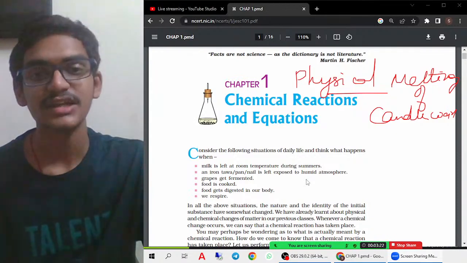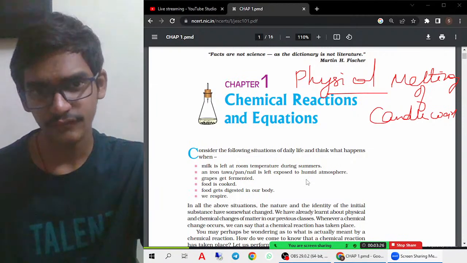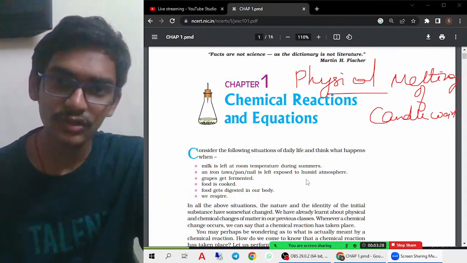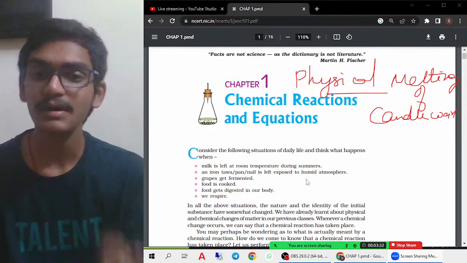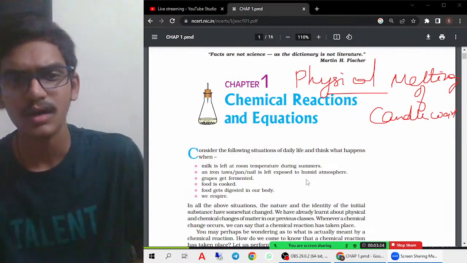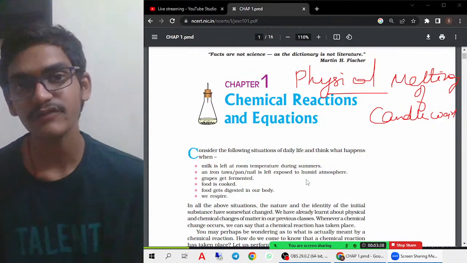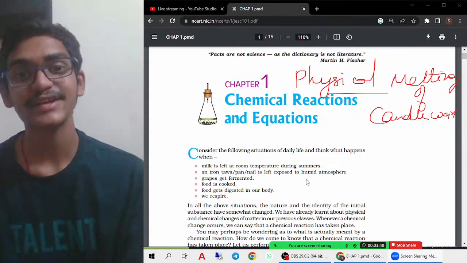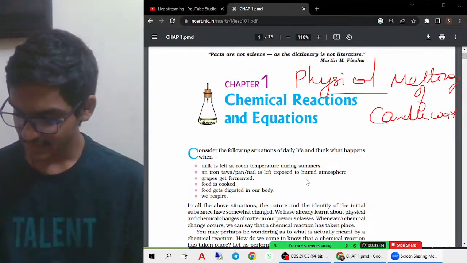The candle will actually melt into wax, right? So this is a wax which is actually formed. So again, when that wax solidifies, when it cools down after some time, it will again form the candle, same thing, no? So what you are trying to see is that here no new substance is forming. Here the same substance is changing its form. That's it, but no new substance is formed. That is the physical change.